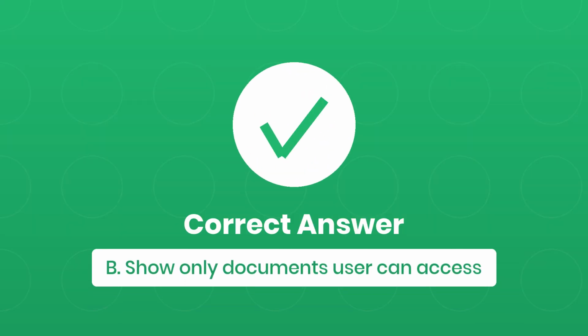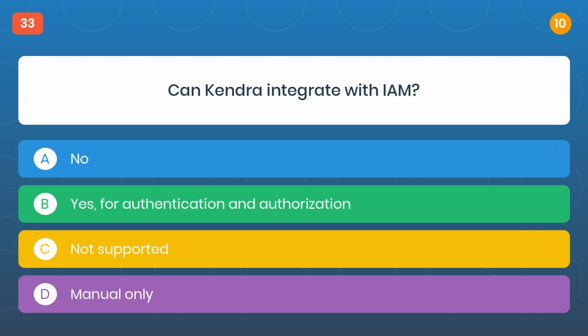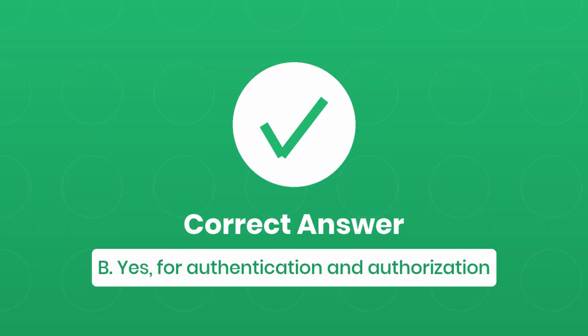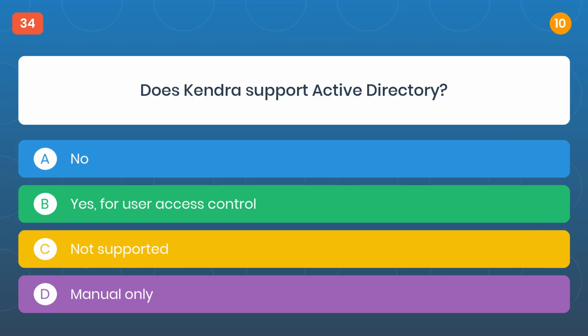The correct answer is B, show only documents user can access. Question 33. Can Kendra integrate with IAM? The correct answer is B, yes, for authentication and authorization.